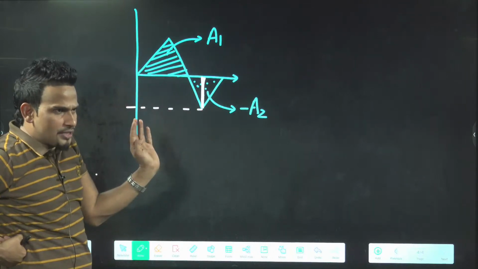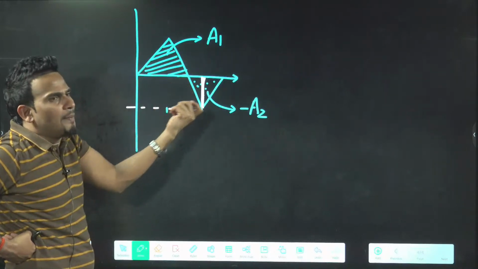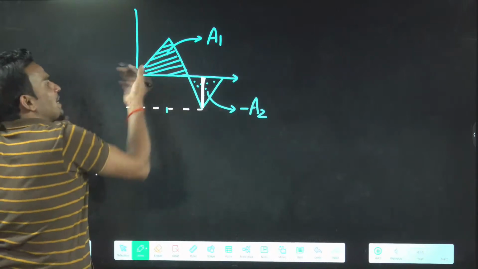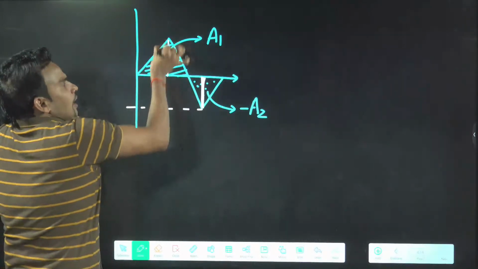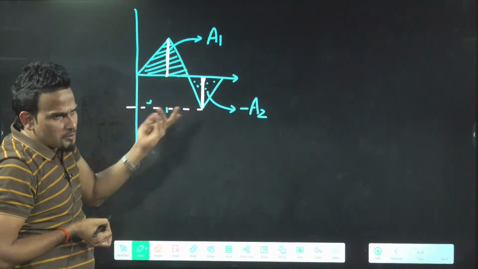Are you getting the point? Because when you calculate the area, the height for this below area will be negative, so that's why its value will come negative. Here the base will always be positive. Here the height will be positive. That's why we will get positive area. Below will be negative, so negative area. Done.